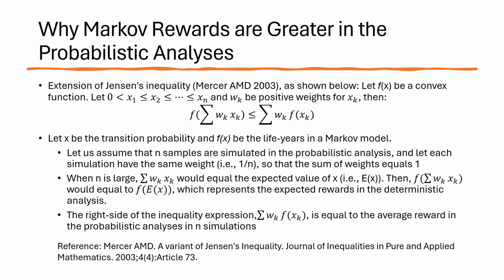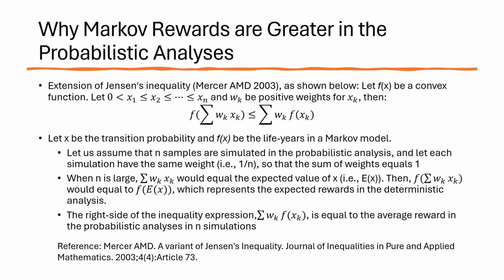Mercer then extended Jensen's inequality, as shown below in this slide. Based on Mercer's inequality, we can deduce that life years and QALYs estimated using probabilistic analysis are greater than those using deterministic analysis.